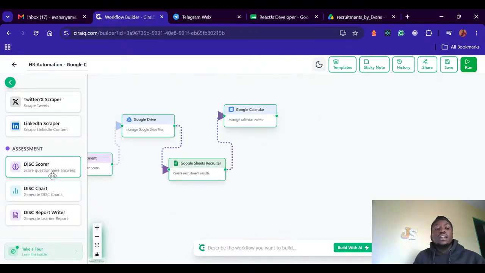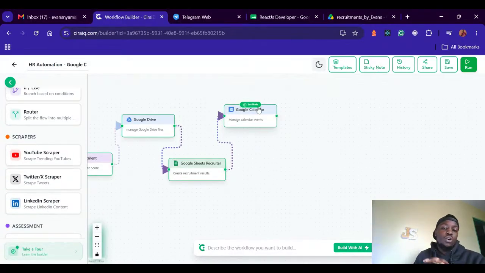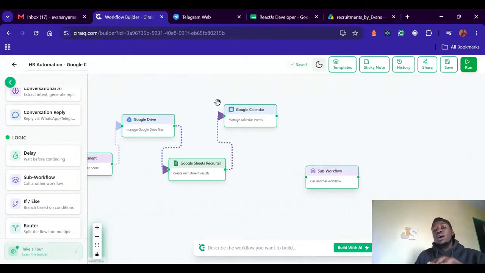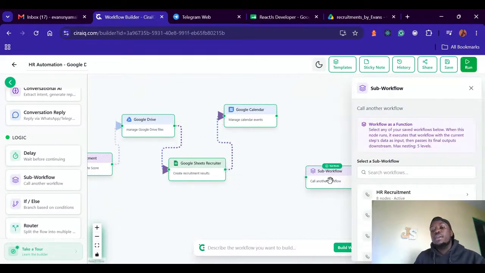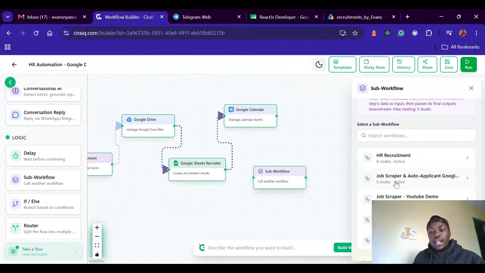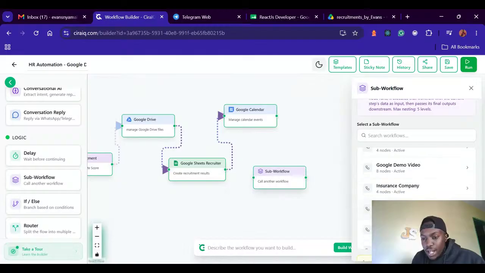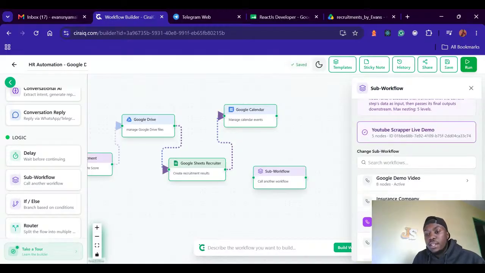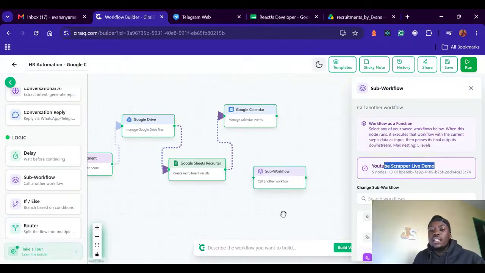So let's see how you can trigger multiple workflows, before we go to what this workflow actually does. Now I can do something like a sub workflow. Sub workflow means, let's assume this is a complete workflow, and I want, immediately after this workflow is done, to trigger the next workflow, which can be a different workflow. In this sub workflow, I can just choose the workflow that I want. For example, the workflow that I want can be, let's say, the video scraper in here. So I can call that workflow.